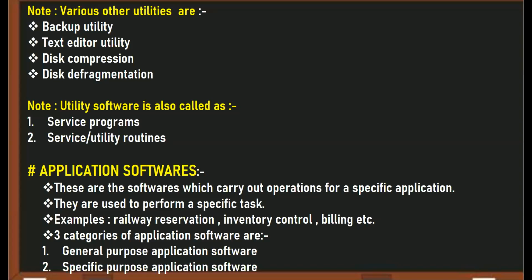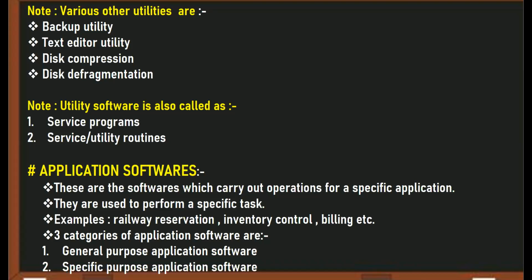Then text editor utility. Beta, text editor means a software where you can type the text, but formatting facilities are not enough, like Notepad, Notepad++. Then disk compression. Beta, what is disk compression? You might have heard WinZip. Some of you might be using WinZip to reduce the size of the file, so that it should cover less space.